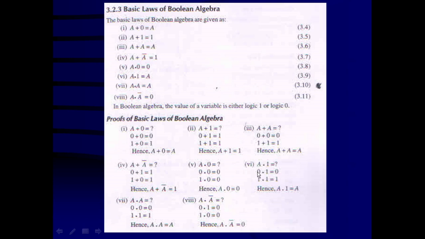Sixth law, A dot 1 is equal to that variable itself. So if A is equal to 0, then the output is going to be 0. If A is equal to 1, now the output is going to be 1. Hence, A dot 1 is equal to A.